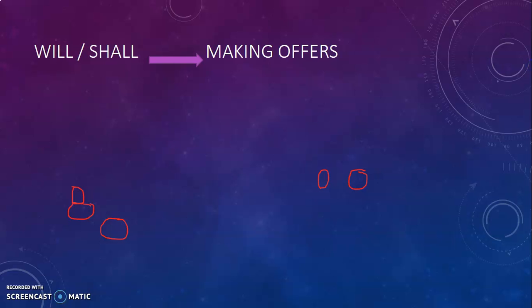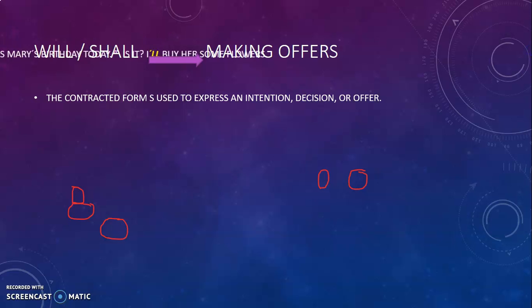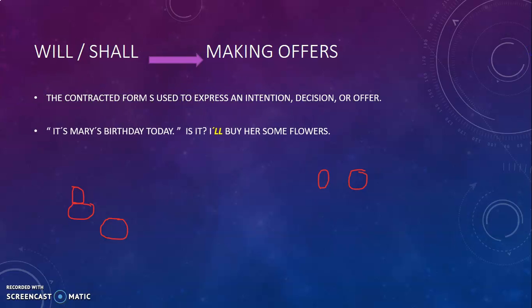And now we have will and shall, making offers. The contracted form 'll is used to express an intention, decision, or offer. It's Mary's birthday today, is it? I'll buy her some flowers. Charles will give a lift.